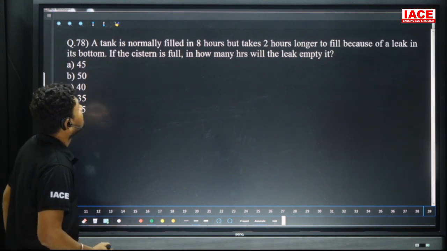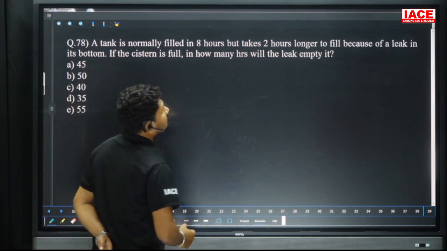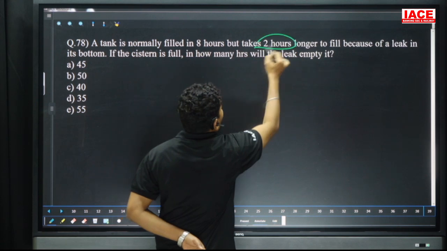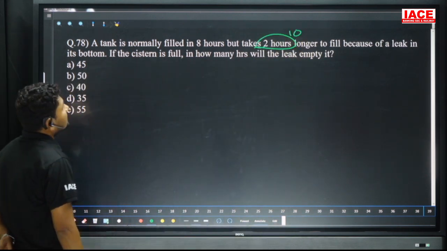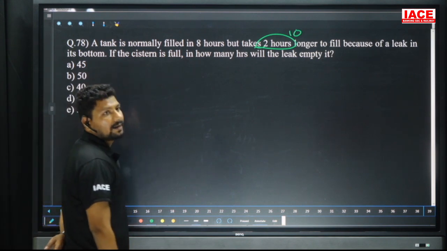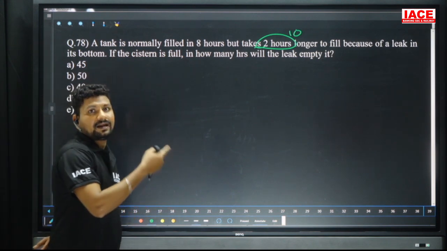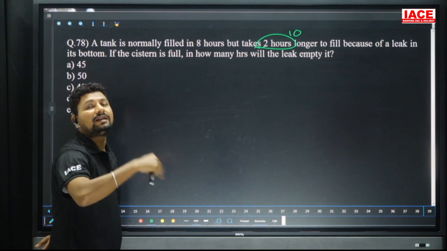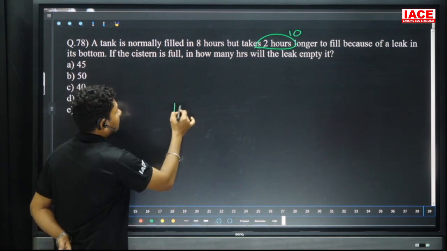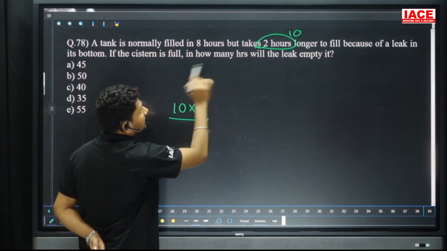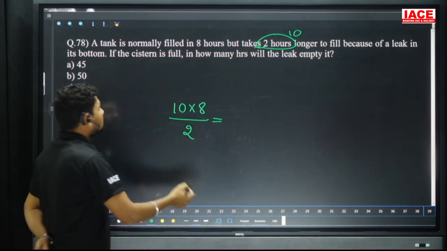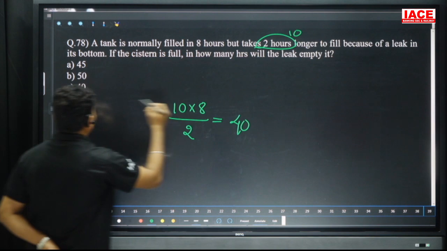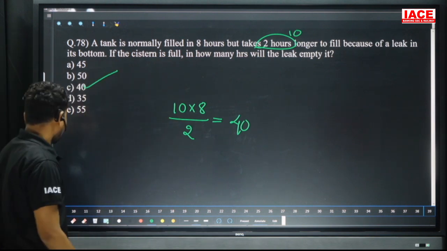Next, a tank is normally filled in 8 hours but takes 2 hours longer. 2 hours longer means it is equal to 10 hours to fill because of a leak in the bottom. If the cistern is full, how many hours will the leak take to empty it? Okay, so a single pipe can fill the tank in 8 hours, with the leakage it takes 10 hours. Then 10 into 8 by the difference, 8 and 10 difference is 2. 10 into 8, 80 by 2, which is equal to 40 hours. Our option is C.